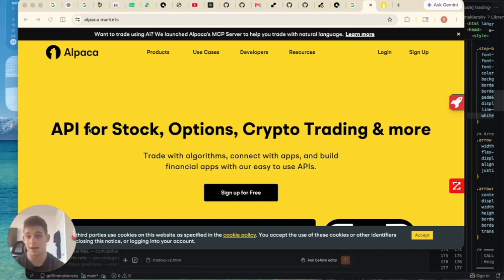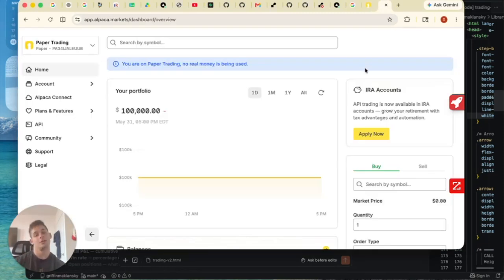This is a platform that is basically built upon the idea of giving people as many APIs as possible. So with Alpaca, you can create your own AI-geared automated systems. I'm going to show you this profile. I wish this was real, $100,000, but no, this is paper trading. I have a real account set up on the side, but I don't need to show that now.